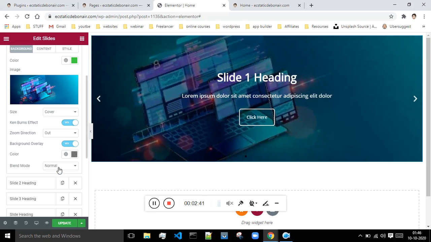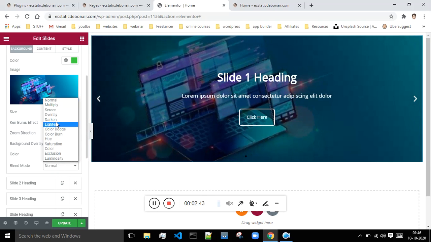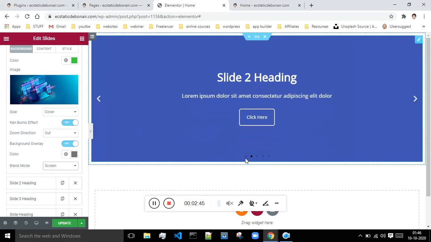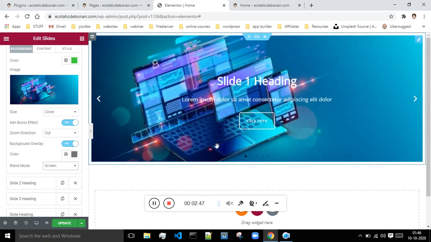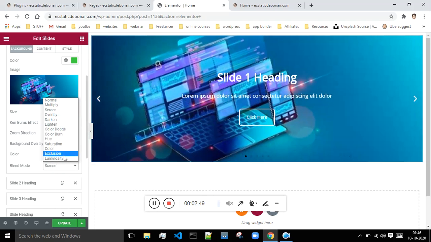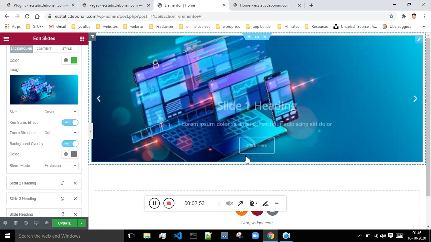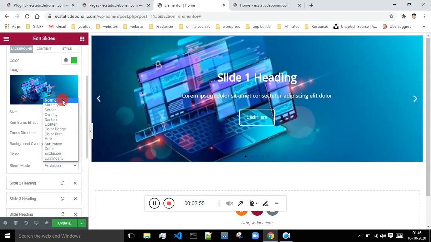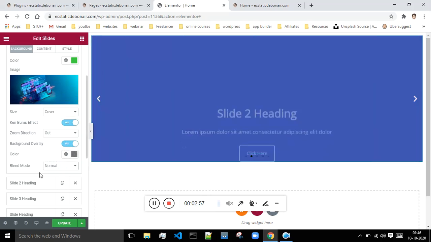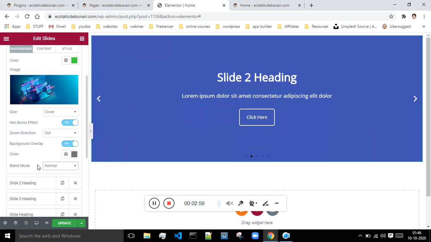Now this blending option, whether you want to blend the colors, then you can just select these options. Let's see what this does. Basically I had never used this option. Let me just go back. Okay, let's just keep it normal only. I don't have much experience with the blending.